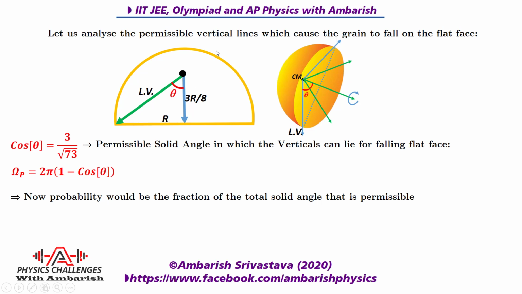Now the probability would be the fraction of total solid angle that is permissible. The vertical can be anywhere in the 4 pi steradians, it can point in any direction, but for us the favorable direction is only in that cone of semi-vertex angle theta. So the probability is simply the ratio of the two: omega permissible divided by total solid angle, that is 2 pi into 1 minus cos theta upon 4 pi, which is half into 1 minus 3 by root 73. So approximately 32% of the grains will lie with their flat face on the ground, and the rest, about 68%, will lie with the curved face on the ground.